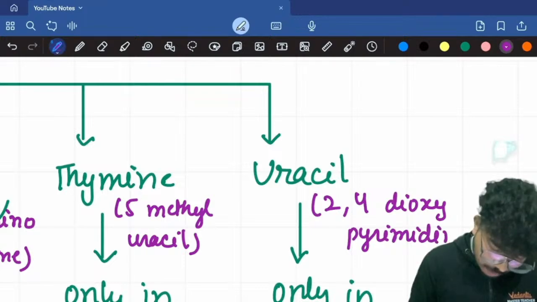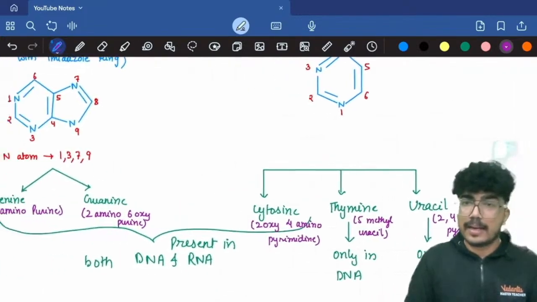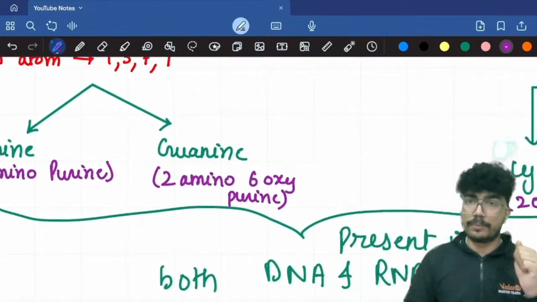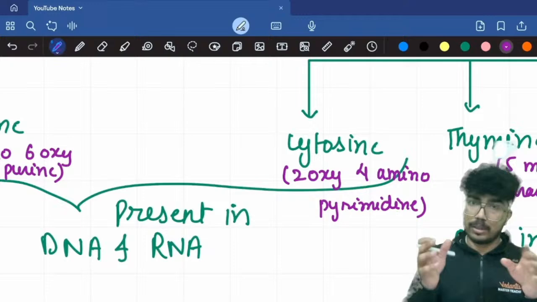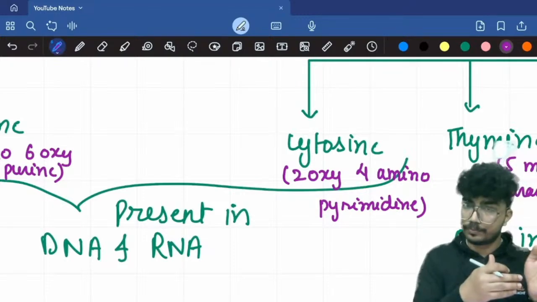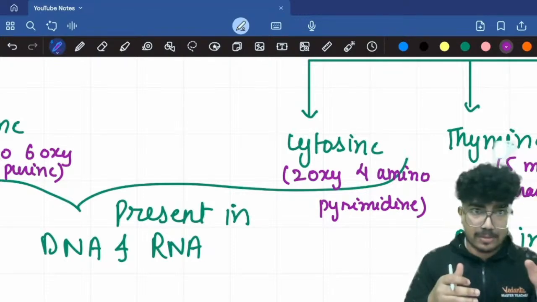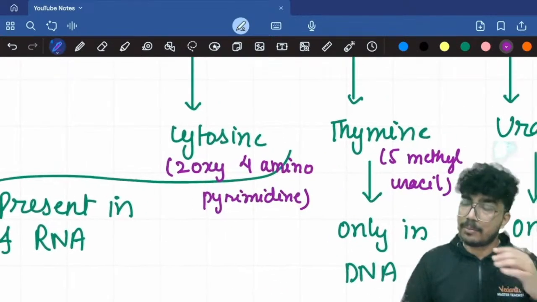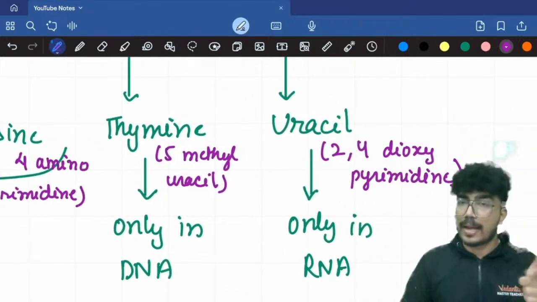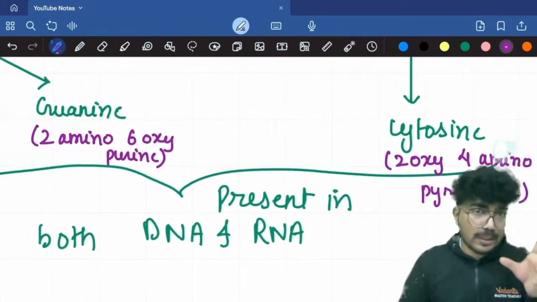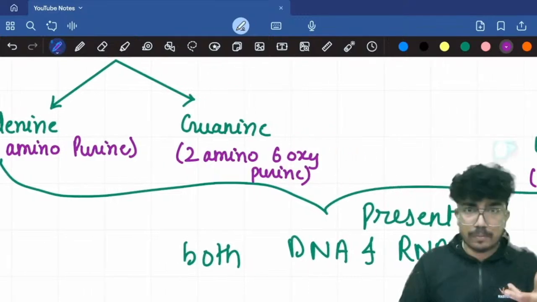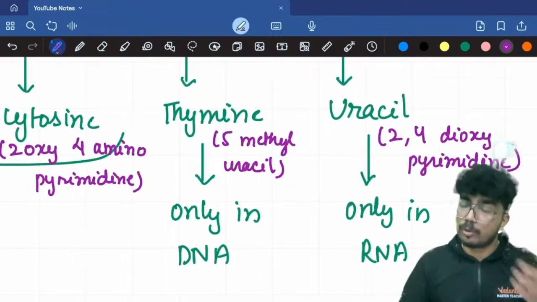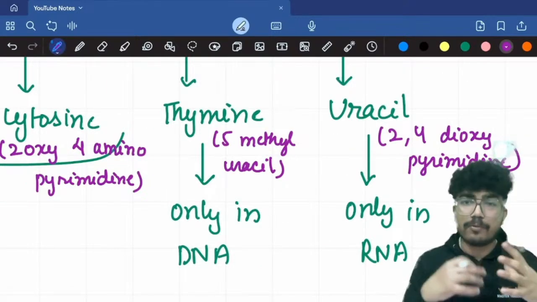Okay, so I'll tell you how you can memorize this. Adenine is 6-aminopurine, guanine is 2-amino 6-oxypurine. For cytosine, it is 2-oxy; there you had 2-amino in the case of guanine, and here you have 2-oxy 4-amino pyrimidine. Thymine is 5-methyl uracil, very easy. Uracil is 2,4-dioxy pyrimidine. When I know these names, it becomes easier for me to draw the structures.